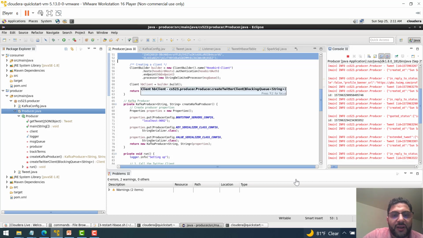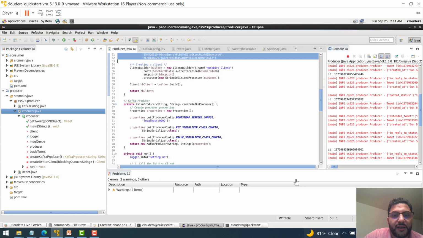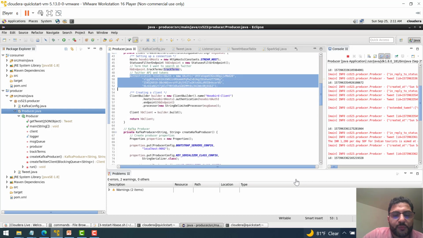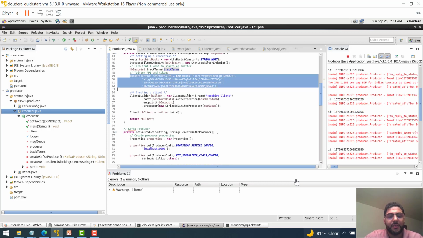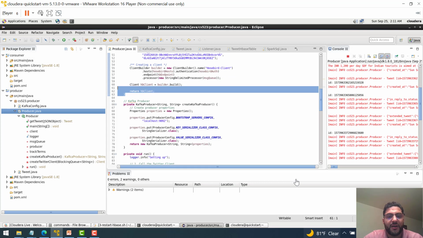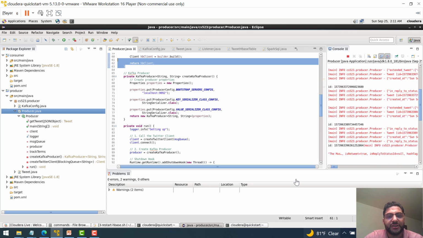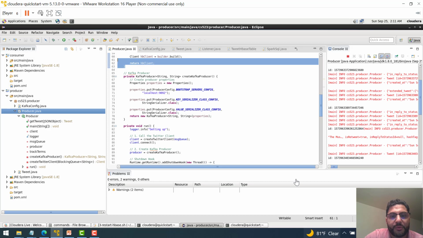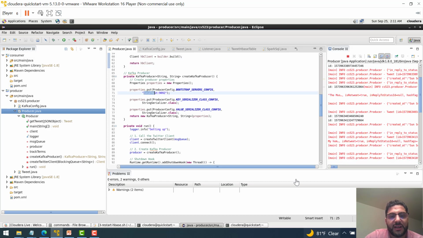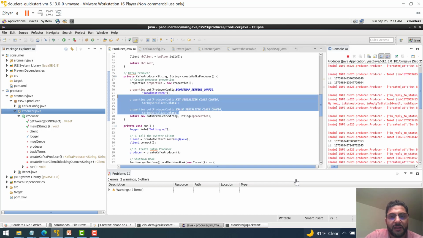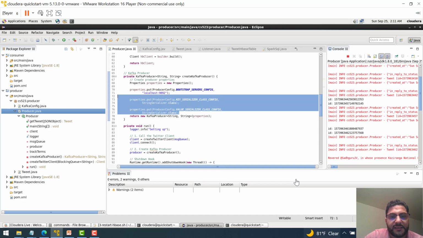Then I will have the client, the hostbird client, and then I am gonna return the hostbird client. And finally, this is the interesting part where we have the producer. The producer will have some properties. Basically, again, it is gonna read the data from the local machine under port 9092, and this is the configuration of the Kafka.